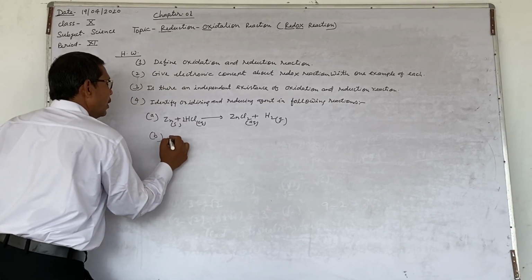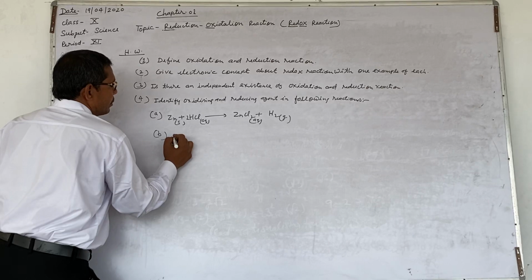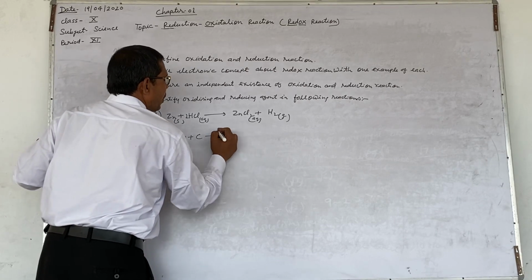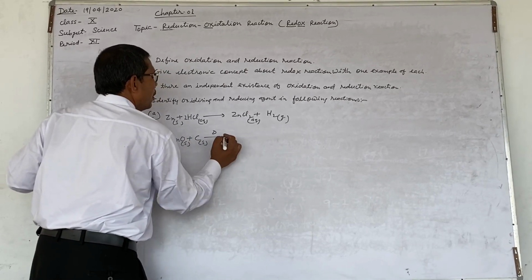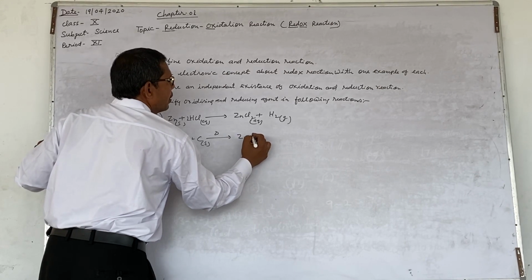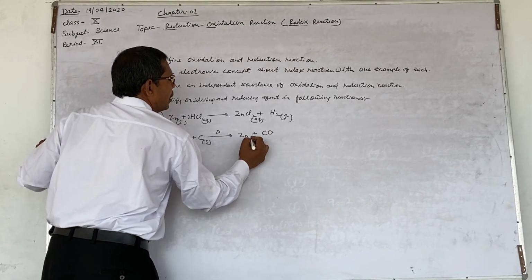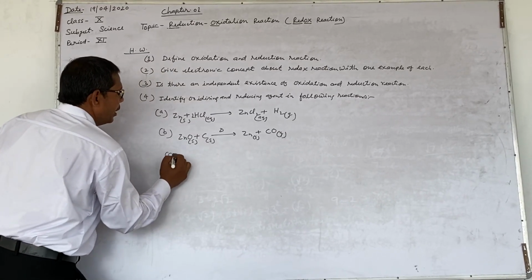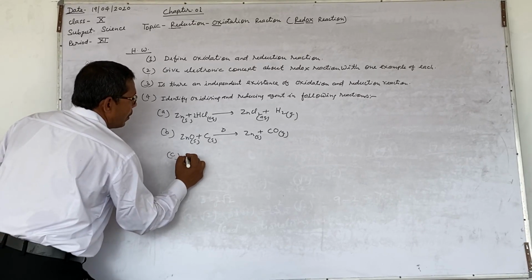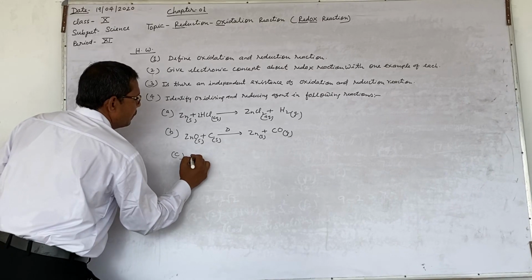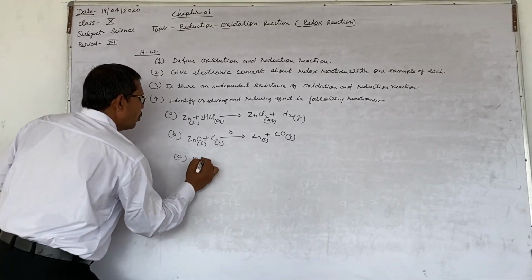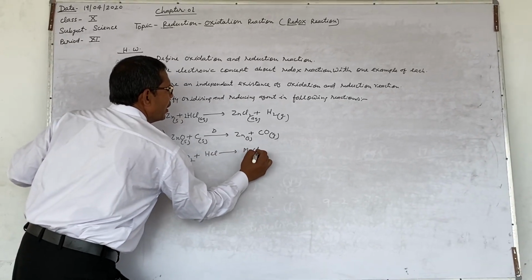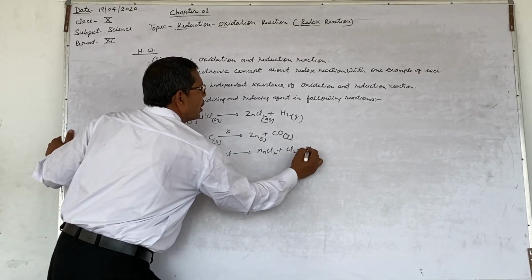ZnO plus C, they react to form zinc plus carbon monoxide. MnO2 plus HCl, they react to form MnCl2 plus Cl2 plus H2O.